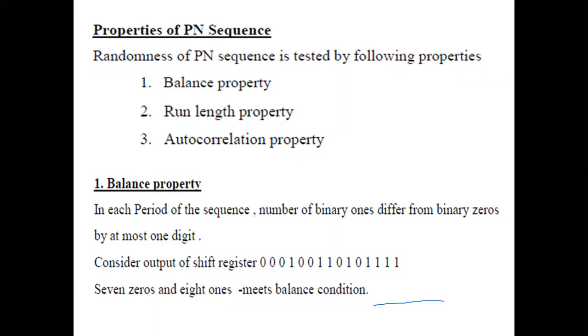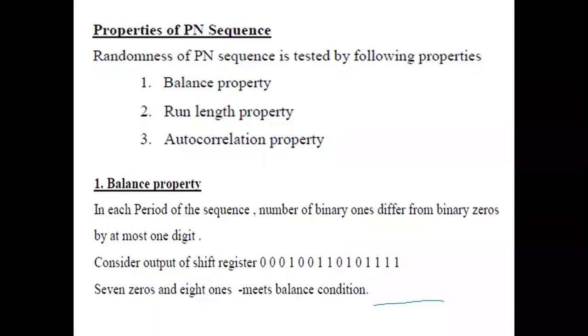So what is the balance property? The balance property states that the number of ones will be greater than the number of zeros by 1 in each period of the PN sequence. So in each period of the sequence, if the number of binary ones is greater than the number of binary zeros by 1 digit, then we say that the balance property is satisfied.